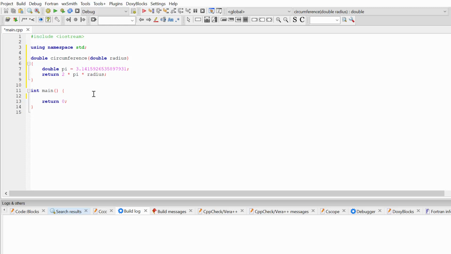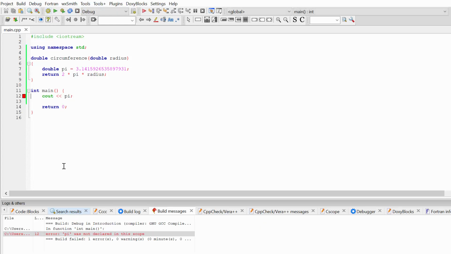Now let's make an experiment and check if we can reach these two variables from our main function. I'm just trying to type pi from the main function. Let's build our program, and you can see the error message: pi wasn't declared in the scope. That's because pi is a local variable for our function circumference. It can be accessible only inside of the block of the code of this function, inside of the curly brackets, after I declared this variable pi.